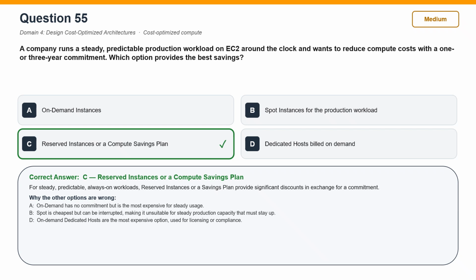Now, why the other options are wrong? On-demand instances is incorrect. On-demand has no commitment but is the most expensive for steady usage. Spot instances for the production workload is incorrect. Spot is cheapest but can be interrupted, making it unsuitable for steady production capacity that must stay up. Dedicated hosts billed on demand is incorrect. On-demand dedicated hosts are the most expensive option, used for licensing or compliance.